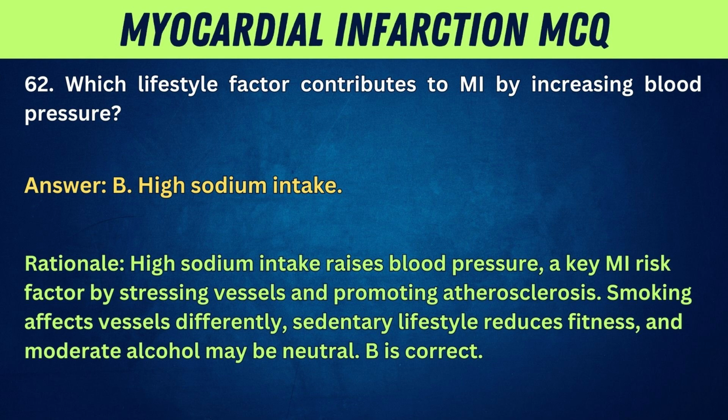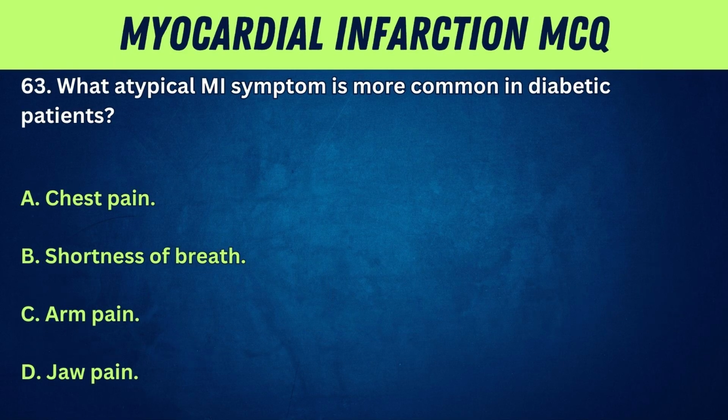Rationale: high sodium intake raises blood pressure, a key MI risk factor, by stressing vessels and promoting atherosclerosis. Smoking affects vessels differently. Sedentary lifestyle reduces fitness, and moderate alcohol may be neutral. B is correct.